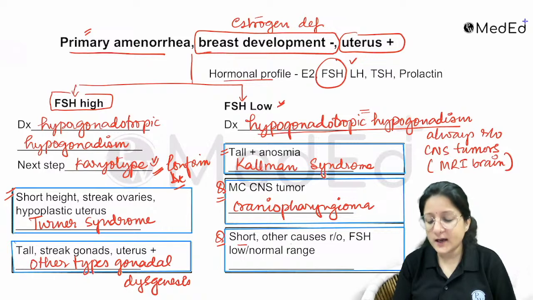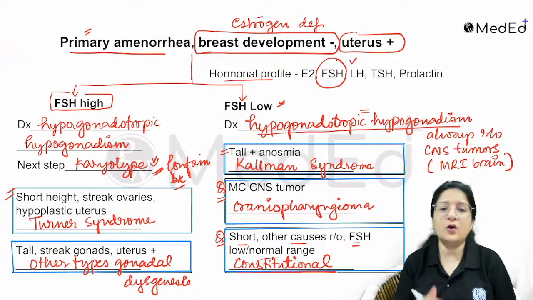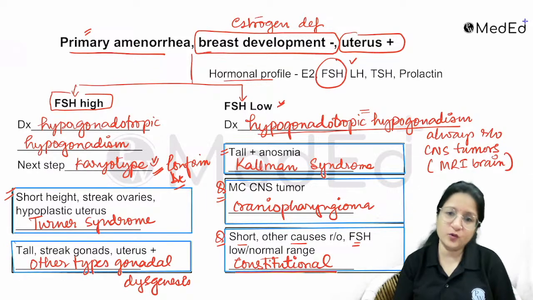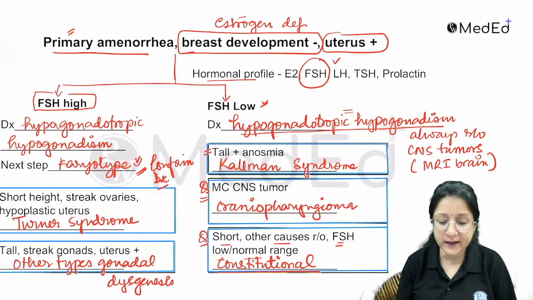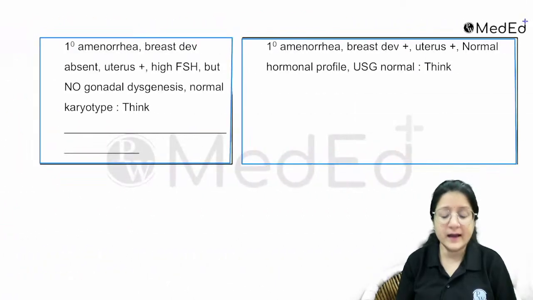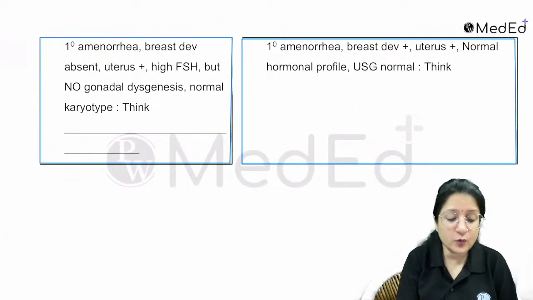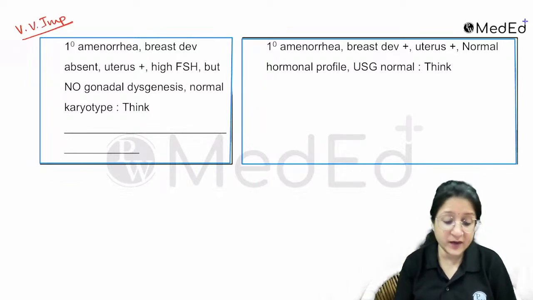So the patient is short, other causes have been ruled out, FSH is low normal. Then you think about constitutional delay of puberty, right? So this is a flowchart that will help you attempt questions according to the clinical profile if they give you a clinical profile, right? Also remember, these are potential new questions, very important. I keep telling you that they've been asking a lot in detail about primary amenorrhea.